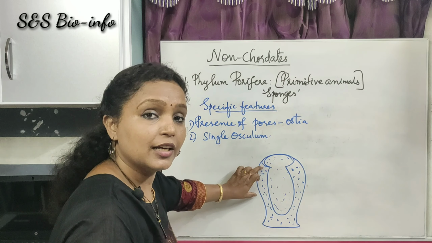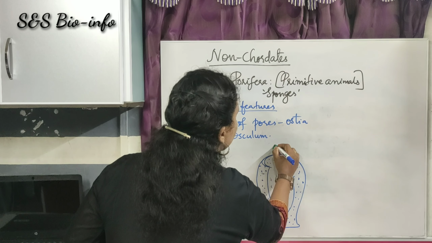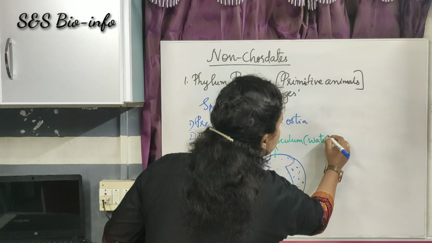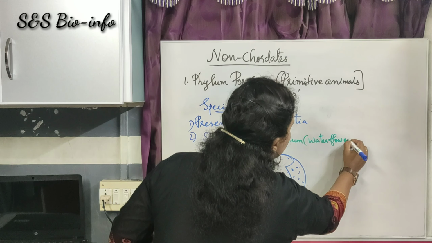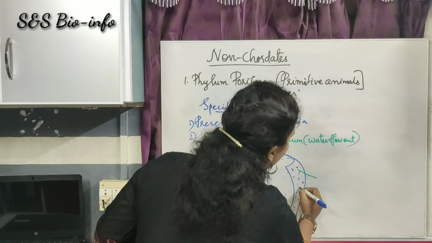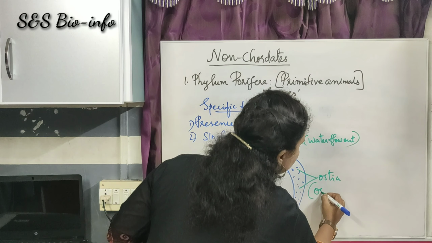Now you can observe the structure of a sponge. It has a single opening that is osculum. So water flows out through this osculum and has many pores named ostia, singular form ostium.